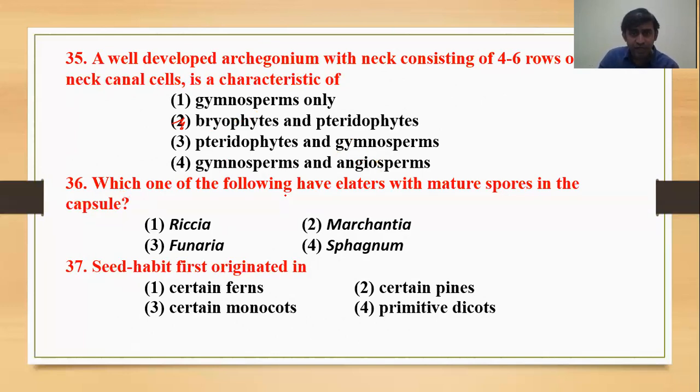Which of the following have elaters? Elater means hygroscopic. These are the hygroscopic structure with mature spore in the capsule. Which of the following have elater? Riccia, Marchantia, Funaria, and Sphagnum. So we can see this elater in the Marchantia.